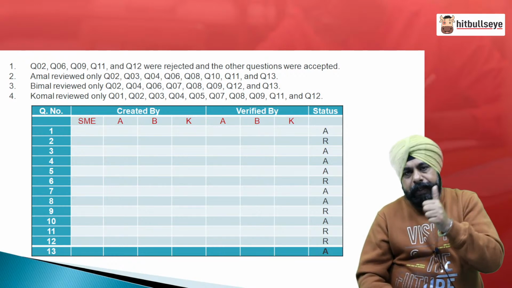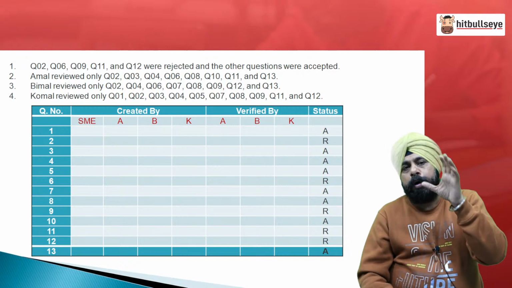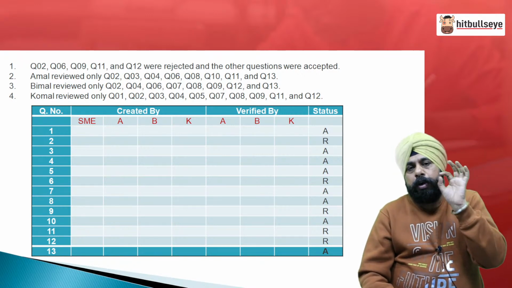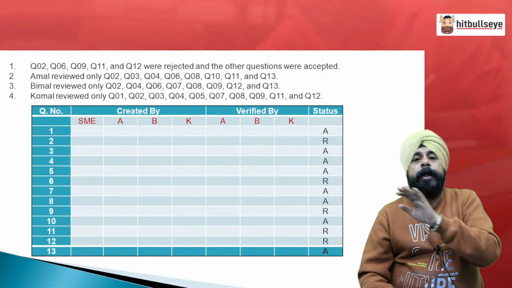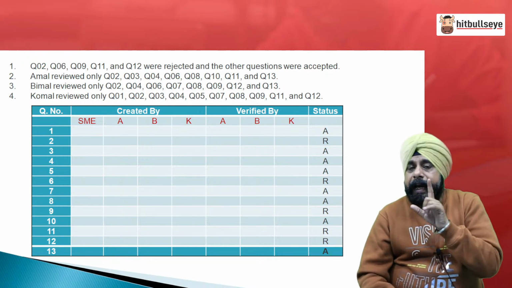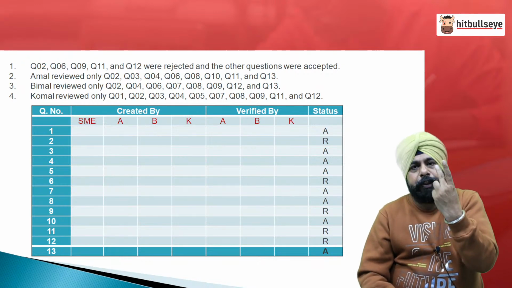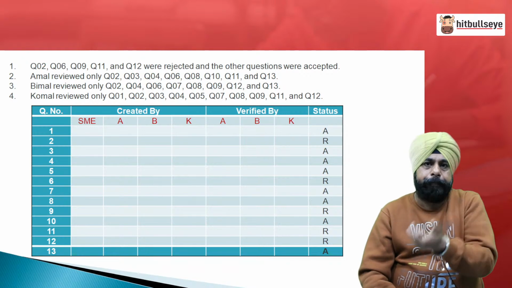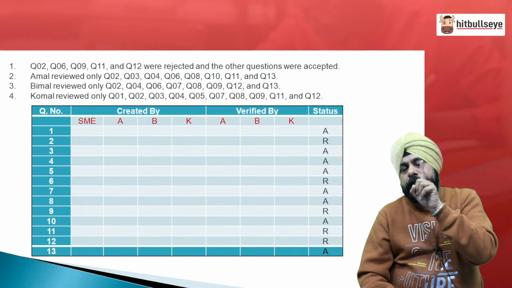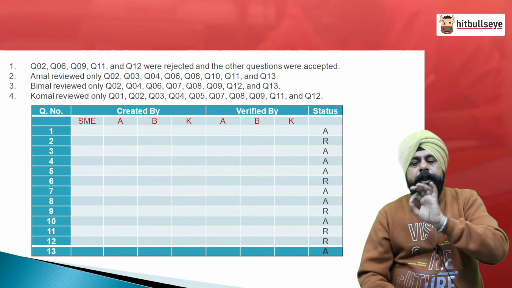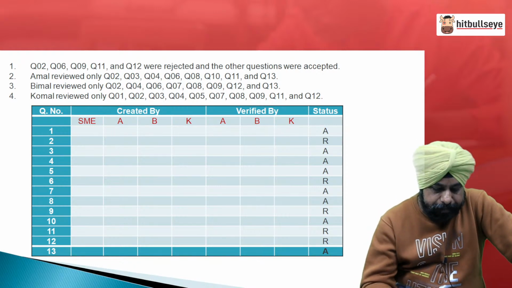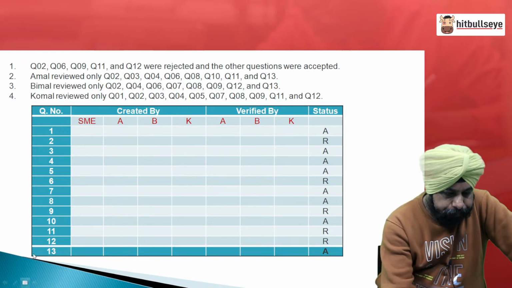So, the first thing we should keep in mind: all the questions which have been reviewed by all three of them must have been created by SMEs, and out of the first two persons, one must have accepted and the other must have disapproved, and the last person's acceptance or rejection depends upon the final status. Now, let us make this table. For that, let us start from here only.